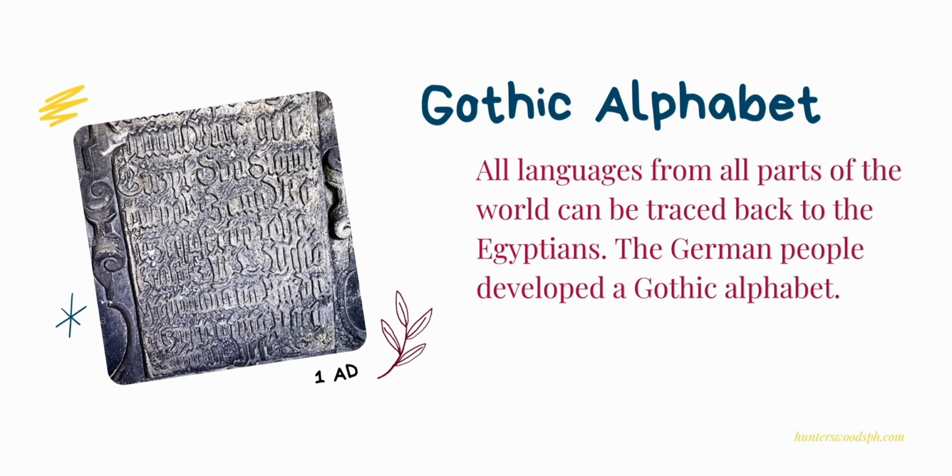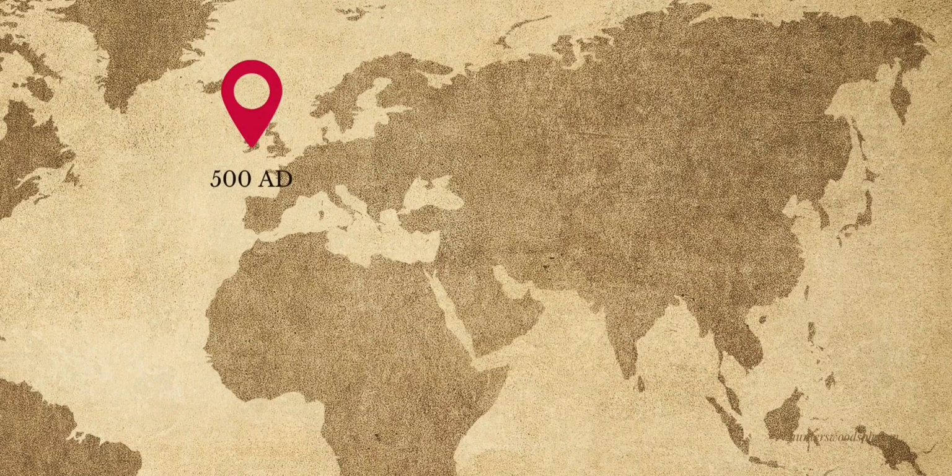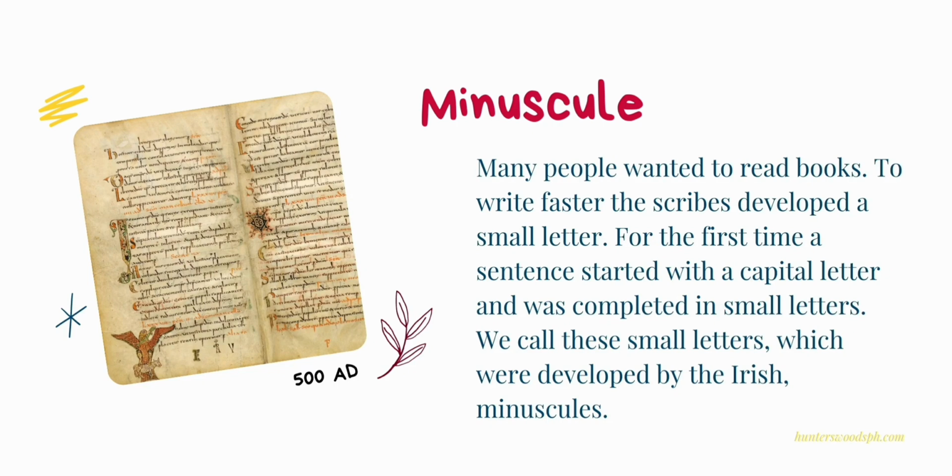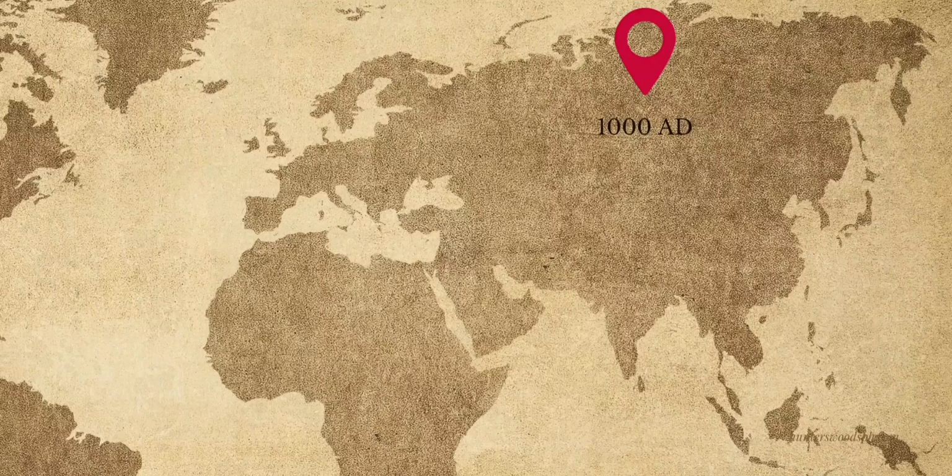The German people developed a Gothic alphabet. Many people wanted to read books. To write faster, the scribes developed a small letter. For the first time, a sentence started with a capital letter and was completed in small letters. We call these small letters, which were developed by the Irish, minuscules.